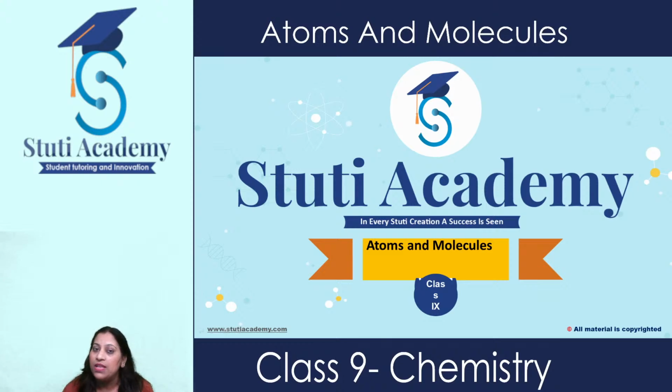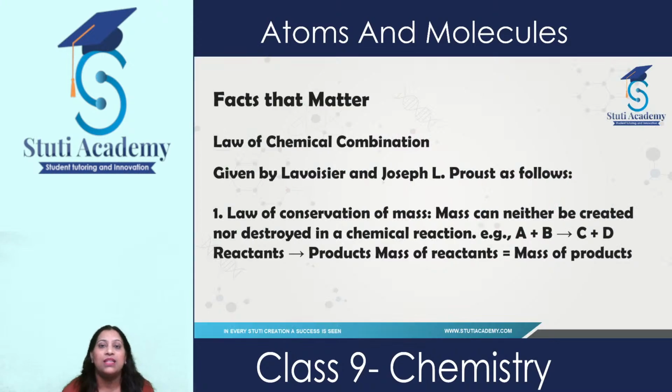So children, in the previous class I started with this new chapter, atoms and molecules, which is chapter number 3 of chemistry of class 9. In the previous class I discussed a few laws which were given by Lavoisier and Joseph L. Proust. They are known as the masters of chemistry because they gave such important laws of chemical combination. The first law was the law of conservation of mass, which I have already discussed with you: mass can neither be created nor be destroyed in a chemical reaction.